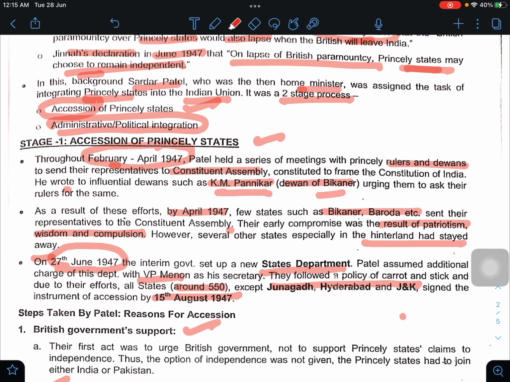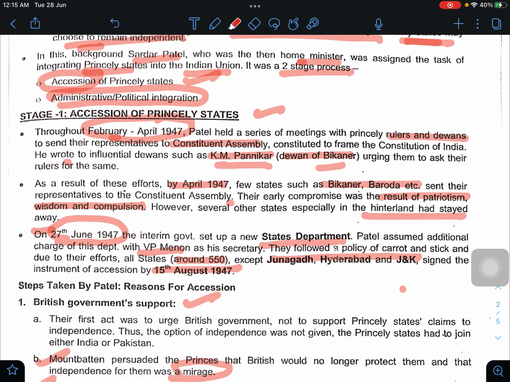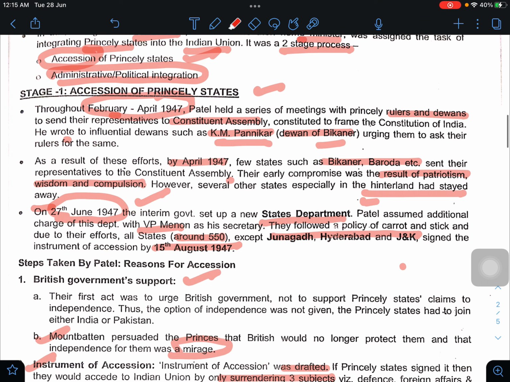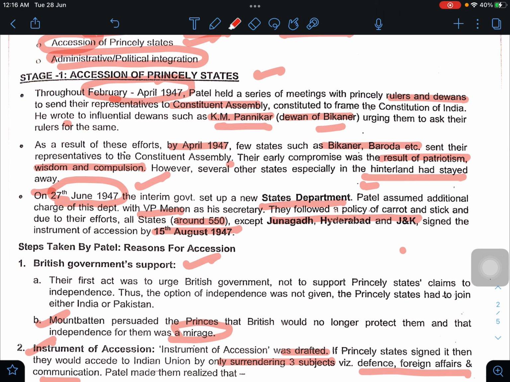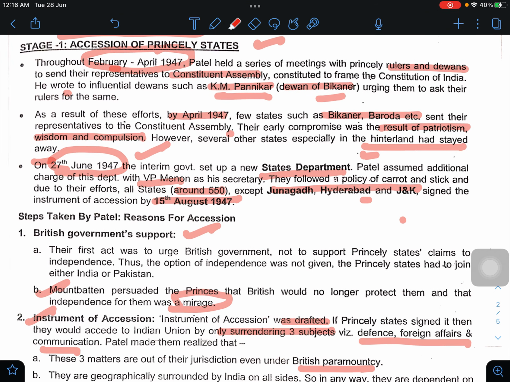It was because of the feeling of patriotism, wisdom, or compulsion, whatever. Several states in the hinterland stayed away from the Constituent Assembly. But when the States Department was formed in June 1947, with Patel in charge of the department and VP Menon as secretary, they both followed a policy of carrot and stick, and almost all 550 princely states joined, except Junagadh, Hyderabad and J&K. Those states signed the instrument of accession by 15th August 1947. Steps taken by Patel for accession.